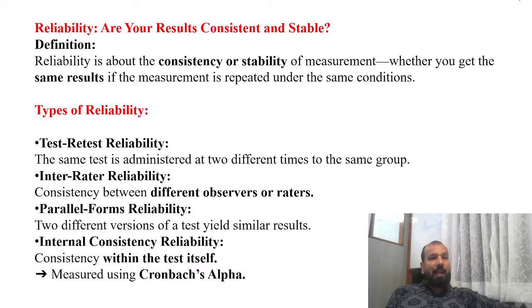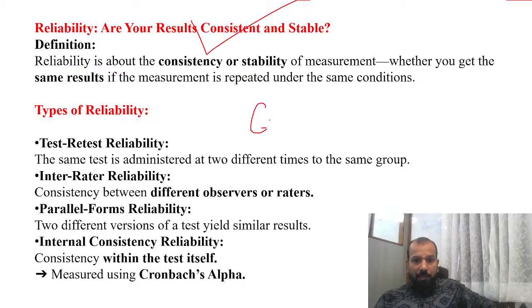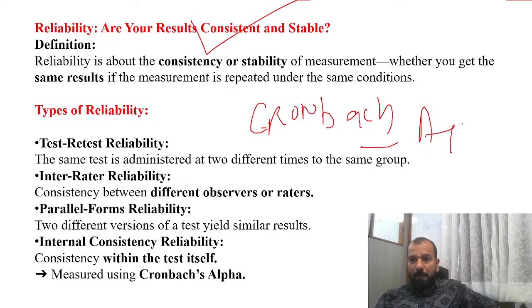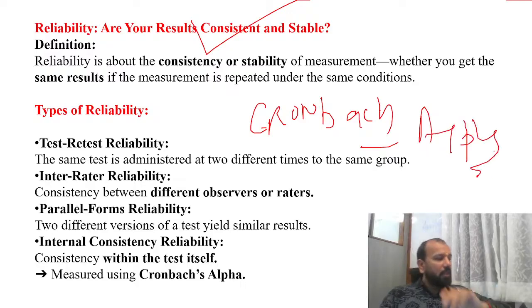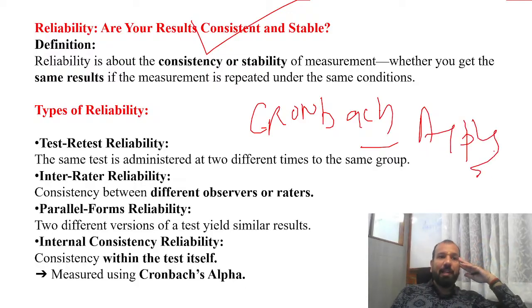Then coming under the reliability, we have discussed it also. I have shown you my paper. Here we just need to check the reliability with Cronbach's alpha. Clear? So we do use Cronbach's alpha. Reliability is about the consistency or stability of the measurement: whether you get the same result if the measurement is repeated under the same condition.